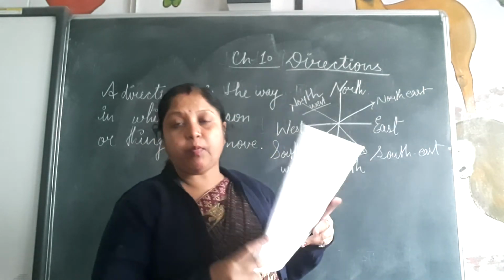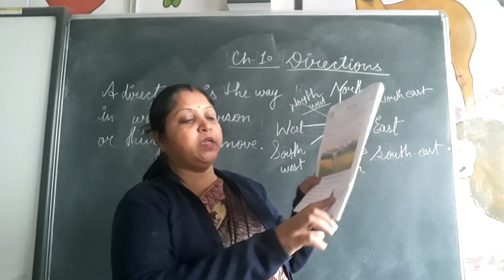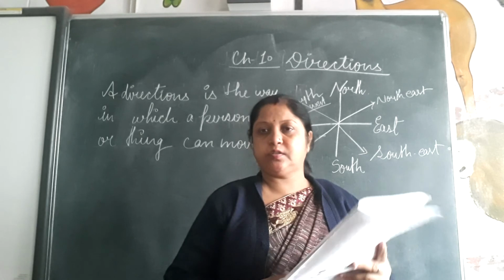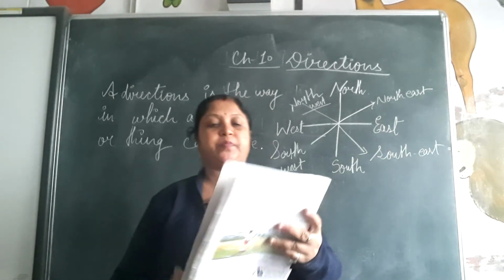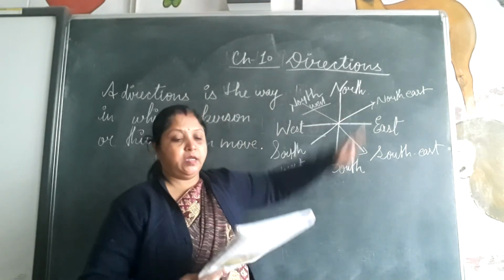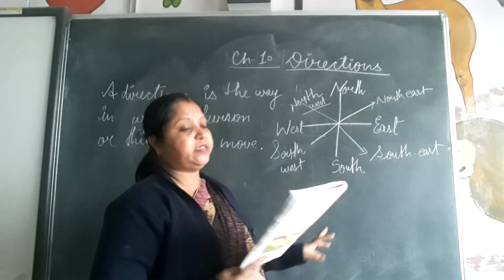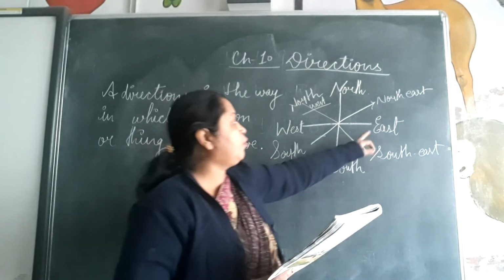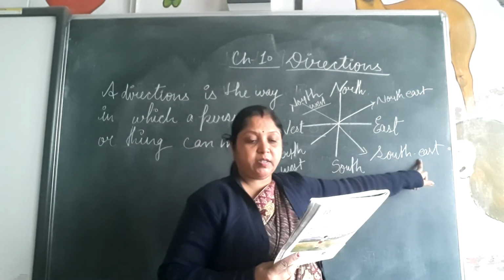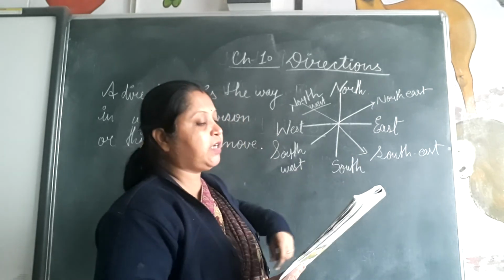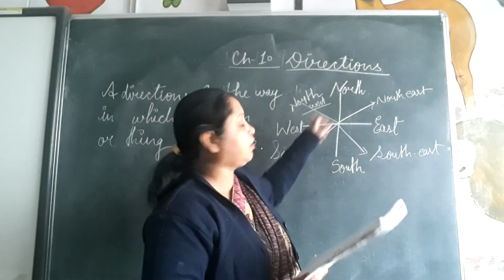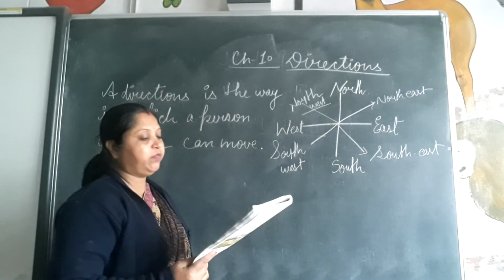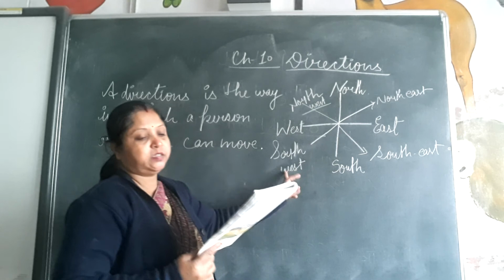What are opposite directions? Directions facing each other are called opposite directions. Okay, see sub-directions. The direction halfway between the north and east is the northeast direction. The direction between south and east is the southeast direction. The direction halfway between north and west is northwest. The direction halfway between the south and west is southwest.